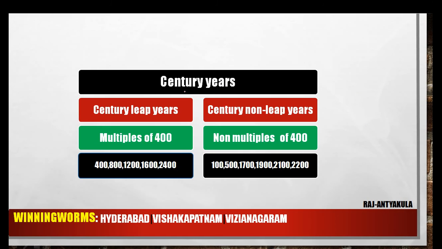Classification. So here, century years are classified into two types: century leap years and century non-leap years. Century leap years are multiples of 400. Example: 400, 800, 1200, 1600, 2400. Century non-leap years are nothing but non-multiples of 400. Example: 100, 500, 1700, 1900, 2100, 2200 and so on.